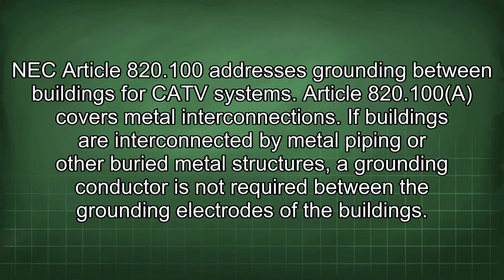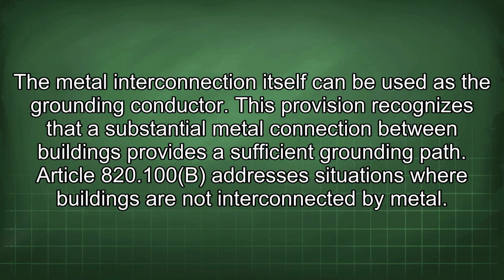NEC Article 820.100 addresses grounding between buildings for CATV systems. Article 820.100 covers metal interconnections. If buildings are interconnected by metal piping or other buried metal structures, a grounding conductor is not required between the grounding electrodes of the buildings. The metal interconnection itself can be used as the grounding conductor. This provision recognizes that a substantial metal connection between buildings provides a sufficient grounding path.